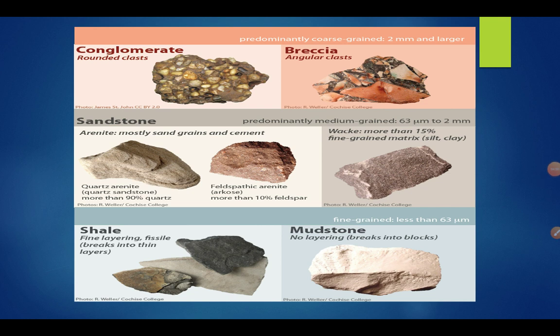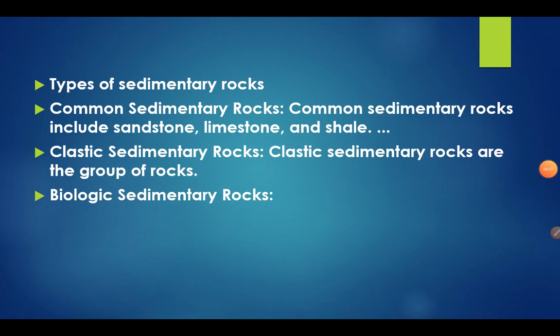Students, these are some examples of sedimentary rocks: conglomerate, breccia, sandstone, right? Shale, mudstone. Okay, so these are some examples of sedimentary rocks. Now again, types of sedimentary rocks. In a previous class, I explained the types of igneous rocks, right? There are two types of igneous rock, intrusive as well as extrusive.